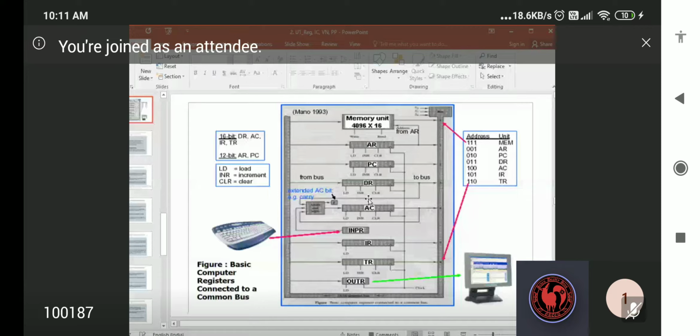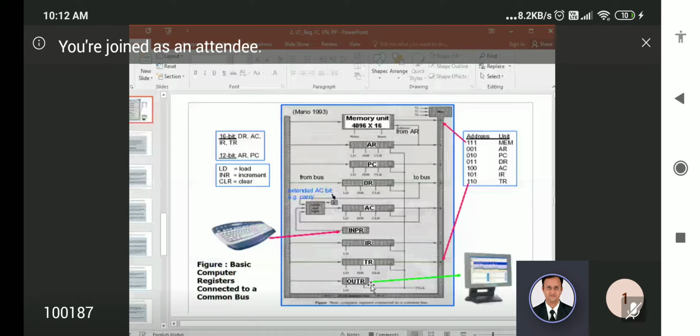You see here, a different register set is available, different registers including this memory unit. So as to use a particular register, we have a specific signal.